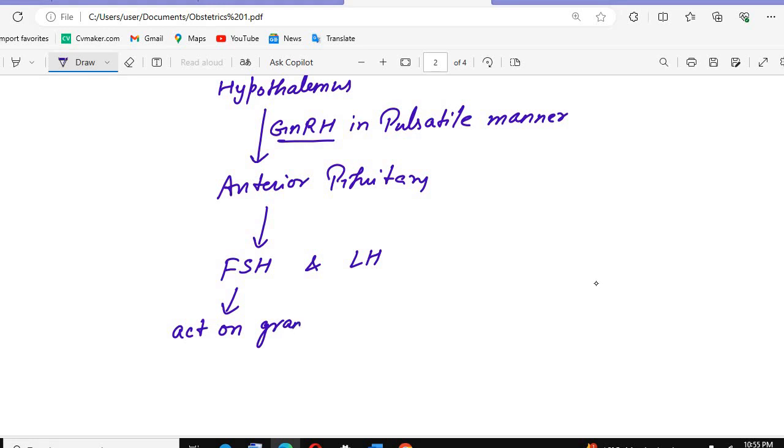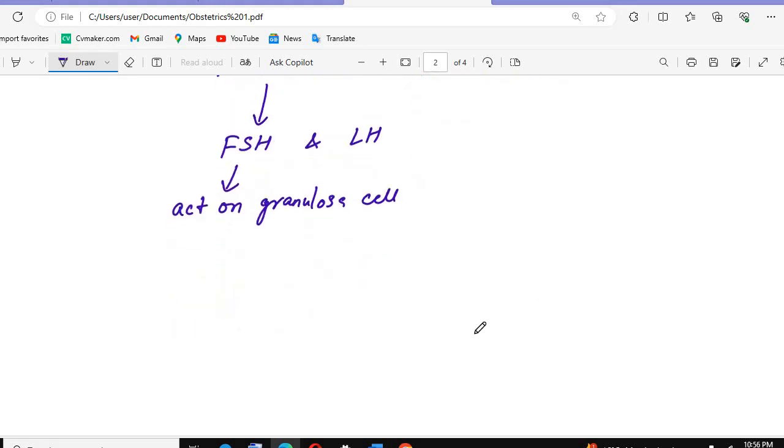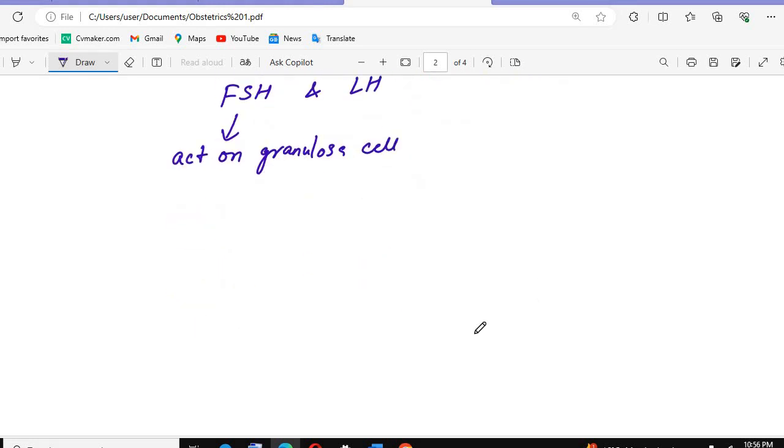They will act on the granulosa cells. What are the granulosa cells? These are the cells that form during the menstruation, or you can say during the ovulation periods. So these are the granulosa cells. When this FSH acts on the granulosa cells, what will happen there?